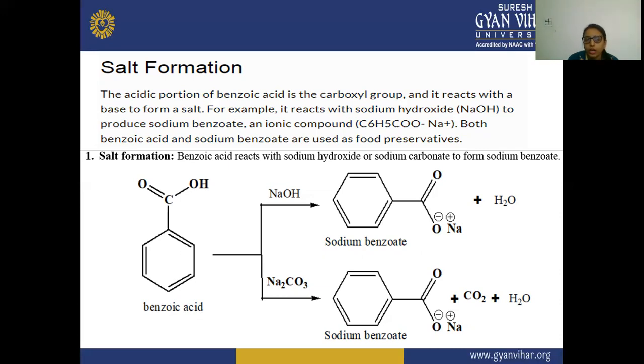So this is benzoic acid, and when it reacts with NaOH or Na2CO3, there is a formation of sodium benzoate. The NaOH will dissociate into Na positive and OH negative, and in the benzoic acid, the H will give its electron to the oxygen, forming an H plus proton, and the oxygen will get the negative charge.